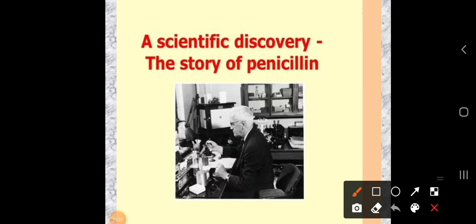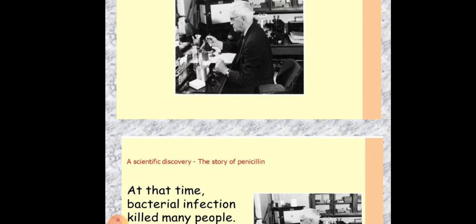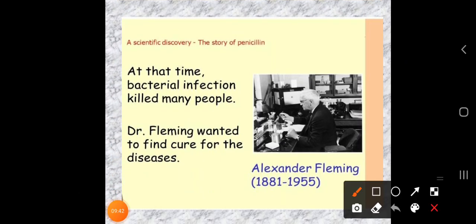Okay dear students, now let's take one short story, the story of penicillin. Usually we use penicillin to prevent disease. Let's start. Here you can see in this image a scientist who is discovering something. Let's see what he is discovering. In earlier days, the scientist who discovered penicillin was Alexander Fleming. 1881 is the year Alexander Fleming was born.